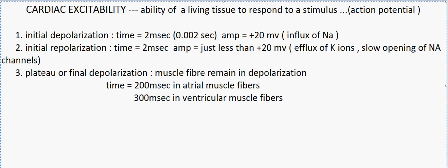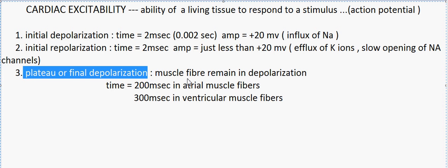And this plateau phase is very important considering the myocardial cells, because this helps in the contraction of the cardiac muscle fibers, for a prolonged contraction compared to the smooth and the skeletal muscles, the other types of muscles, because the contraction tends to be 5 to 15 times longer compared to that of the skeletal or the smooth muscle cells. So this phase is very important as it gives a prolonged contraction for the cardiac muscle cells.